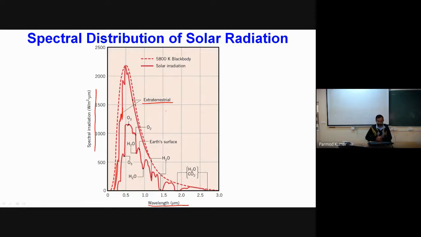The meaning of extraterrestrial radiation is that it is whatever radiation we receive from the sun outside our atmosphere, with a pattern something like this.